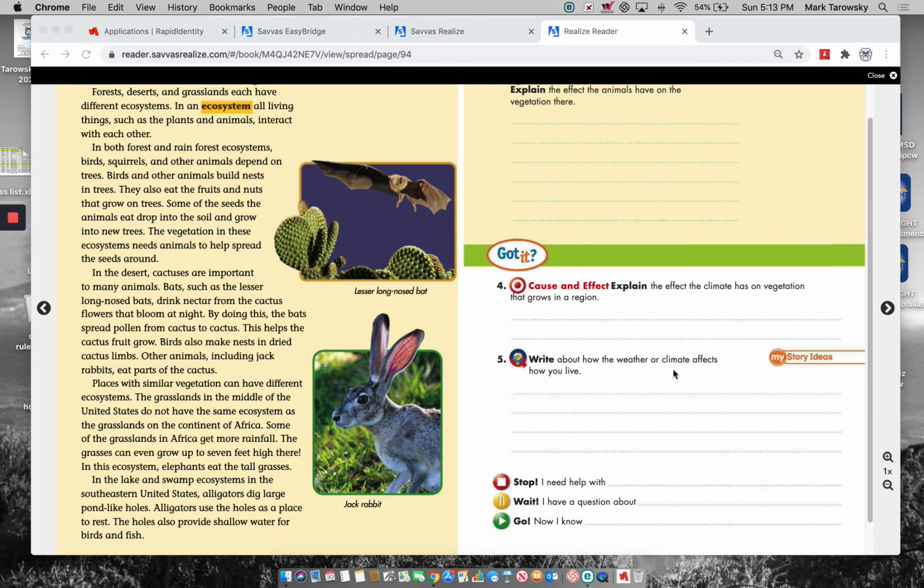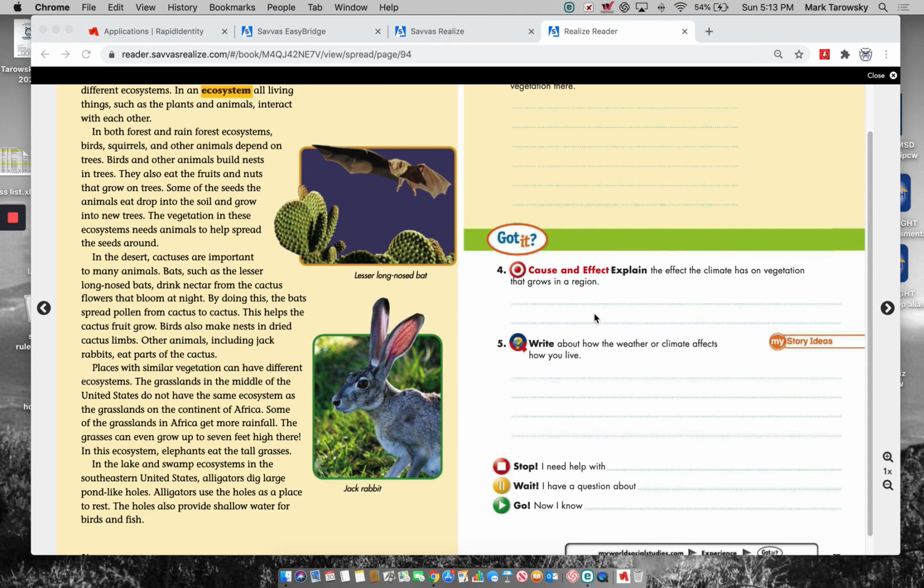Write about how the weather or climate affects how you live. So in this spot in your book, go ahead and write how weather and climate affects our way of life in Indiana.